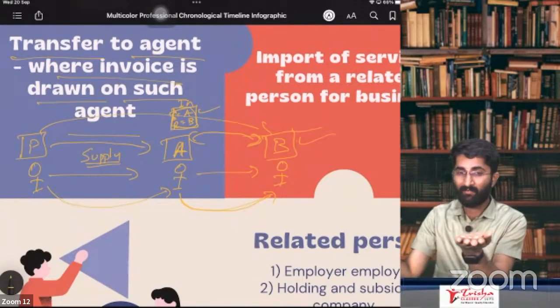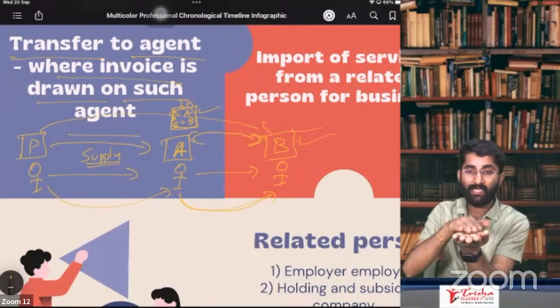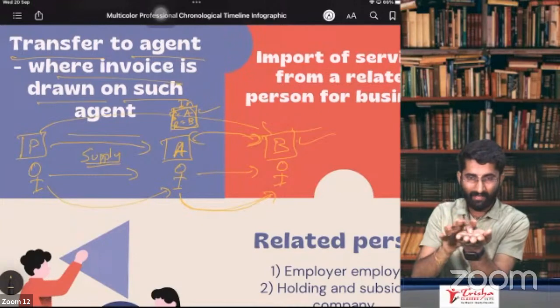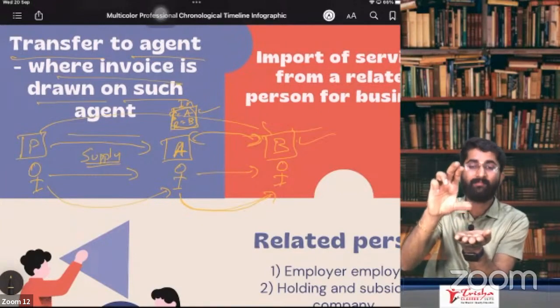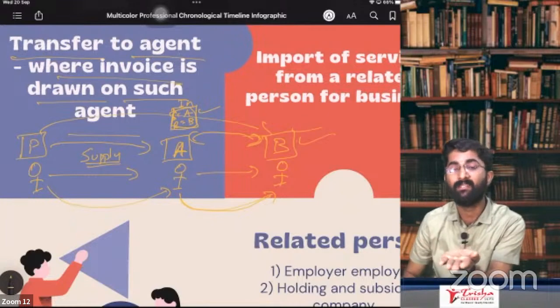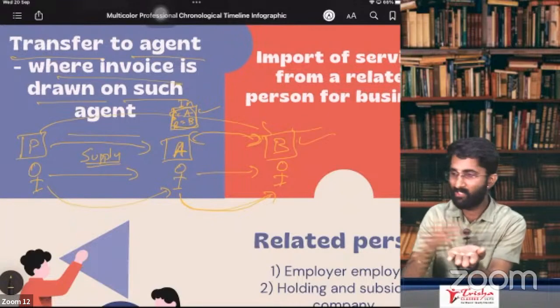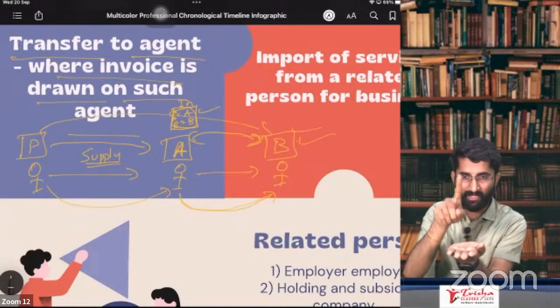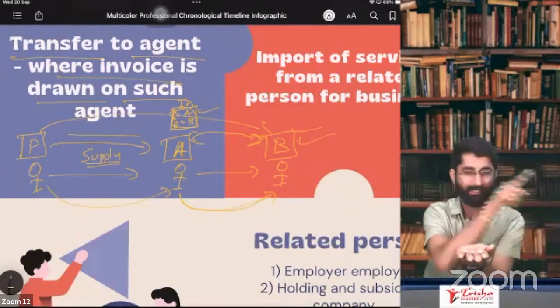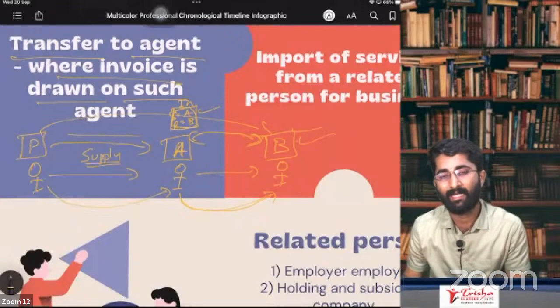In that transfer, he has given some goods, and the invoice is raised by this agent in his own name. If he raises the invoice in his own name, then the transfer between principal and agent will be considered as deemed supply. Because to sell the goods, he should be the owner. To become the owner, he should have purchased it from someone else. The principal is giving the goods, so this will be considered as supply.